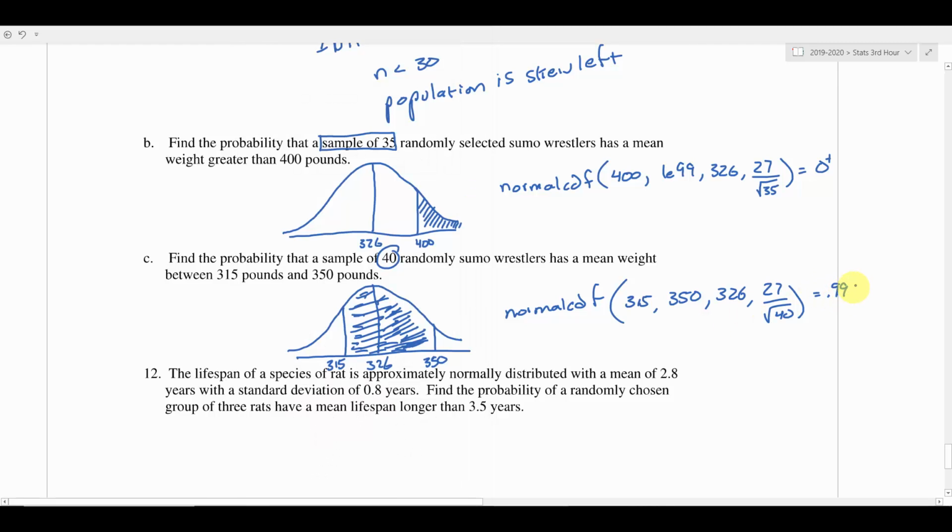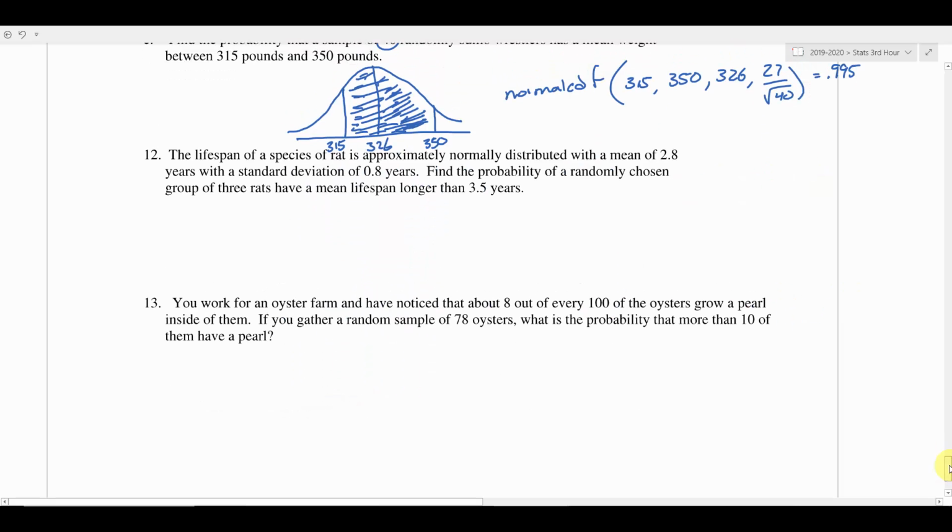So 0.995. And make sure you pay attention to MyOpenMath for the rounding instructions. All right, if you don't see it and you type in an answer and it's marking it wrong and you're absolutely sure you did it right, send me an email and I'll check and see if it's a rounding issue.